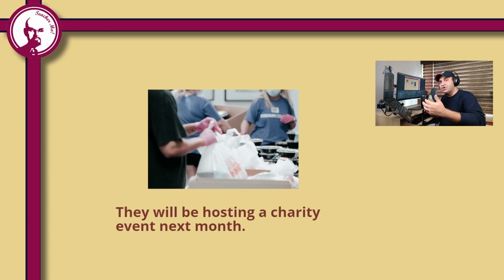Again, we have future continuous. Here, will plus be plus ing form of the verb to talk about an action that is in progress in the future. As you can see, this is also a plan. They will be hosting a charity event next month. Isn't it a plan? It is.